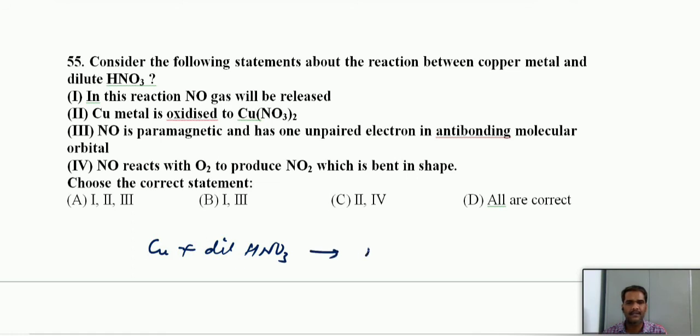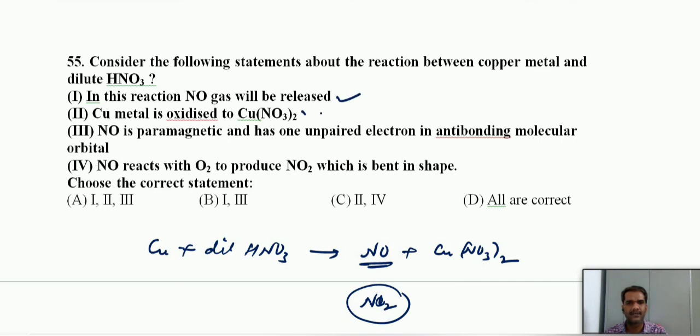You will get copper nitrate and from this Cu(NO3)2. But if it is concentrated nitric acid, you will get nitrogen dioxide. Nitric oxide you will get with respect to the dilute HNO3. So NO gas, this is correct.